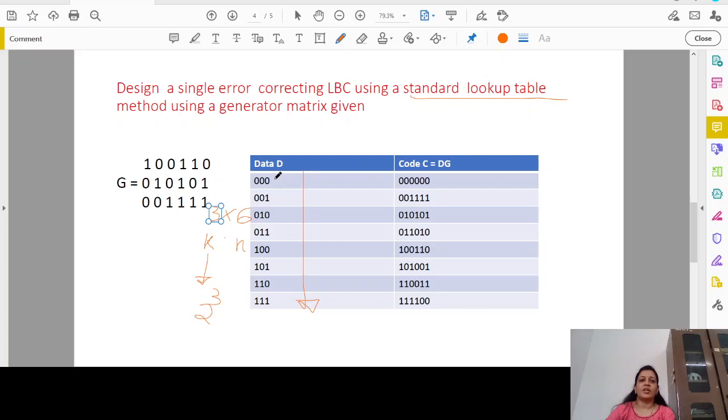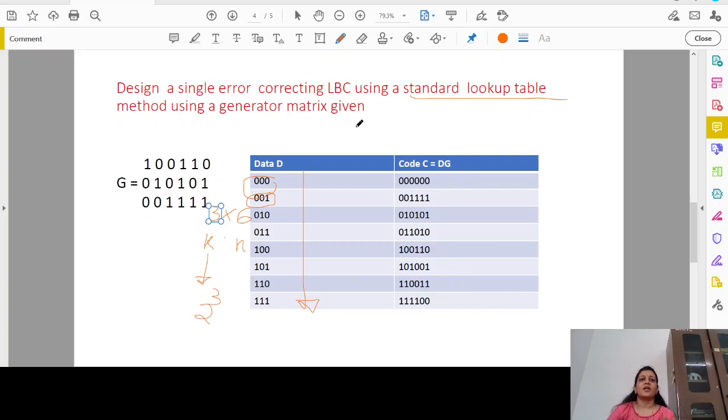Now corresponding to this data, I am going to find out the code simply by multiplying this data with the generator matrix. Similarly for 0, 0, 1, multiply D with G. We are always taking the same G; only the data will be different every time. So we generate the code for different data by considering all the possible data. We have obtained a code vector for each of these data combinations, and these are all the possible code vectors.